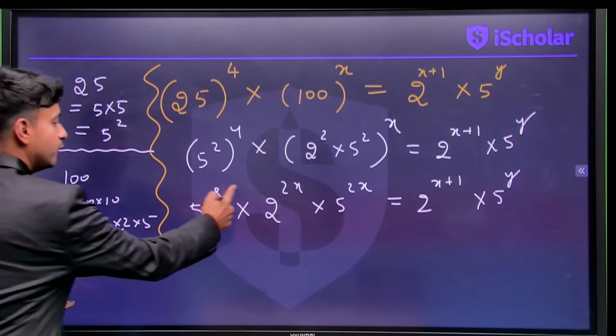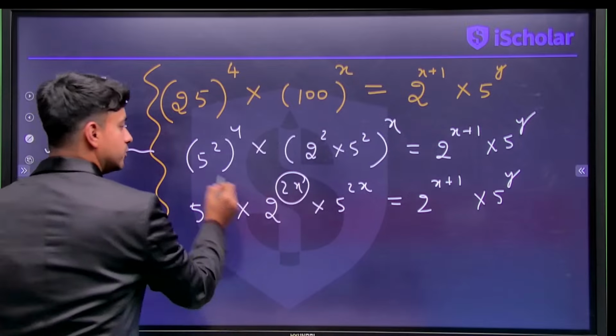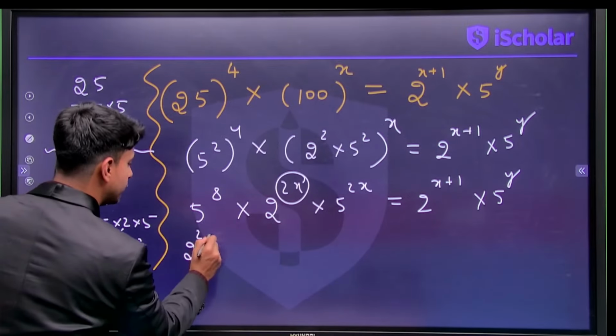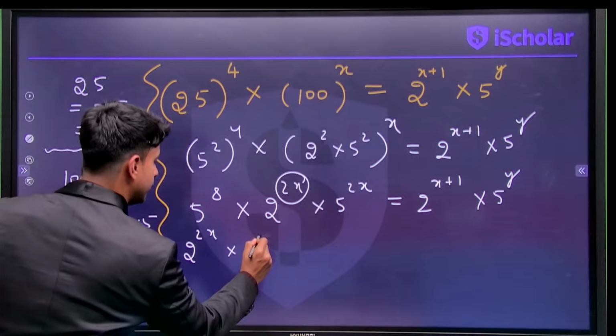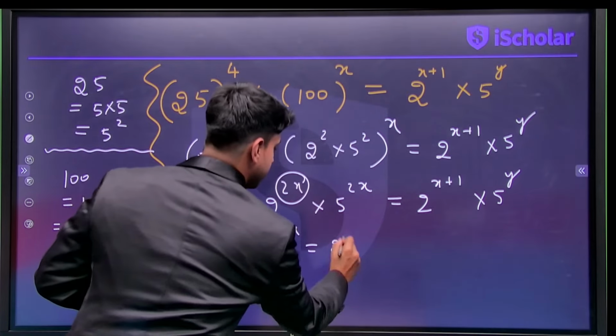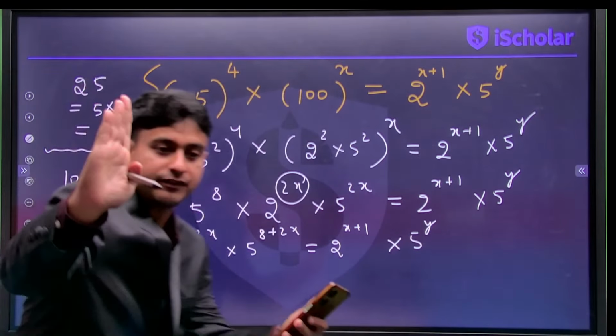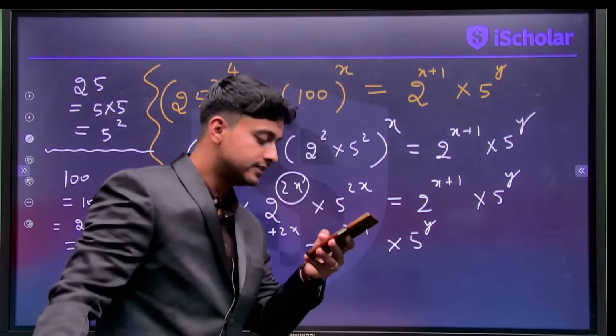Now comparing both sides, see guys, what is the exponent of 2? 2x. So 2 to the power of 2x into 5 to the power of 8 plus 2x is equal to 2 to the power of x plus 1 into 5 to the power of y. Correct everybody? Any doubt in this?